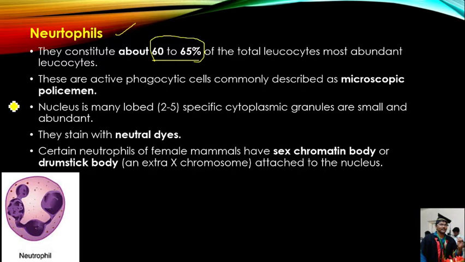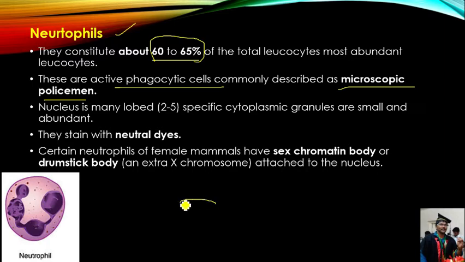The least abundant white blood cells are basophils, and the highest number of white blood cells present in the blood are neutrophils. Next, these act as active phagocytic cells. Hence, they are called microscopic policemen.